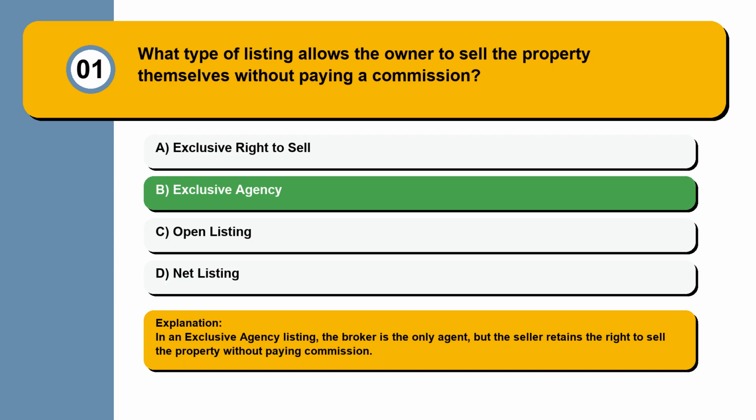In an exclusive agency listing, the broker is the only agent, but the seller retains the right to sell the property without paying commission.